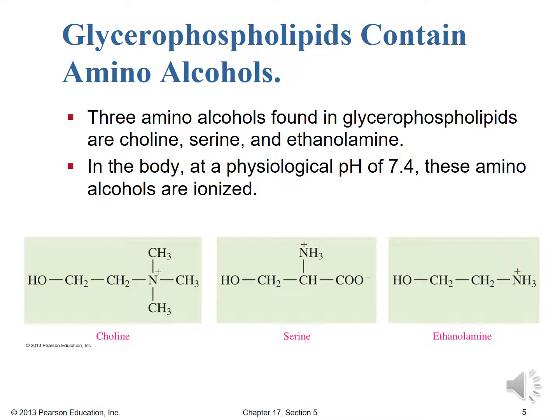Okay, so as promised, we're going to talk a little bit about those amino alcohols. Three amino alcohols that are found in glycerophospholipids are choline, which we mentioned is found in the lecithins, and then serine and ethanolamine, which are found in the cephalins. So in the body, at a physiological pH of about 7.4, these amino alcohols are ionized. If you look at the nitrogen, which is the amino group, as we'll discuss in more detail next chapter, the nitrogens have a formal positive charge on them for the choline, serine, and ethanolamine amino alcohols.